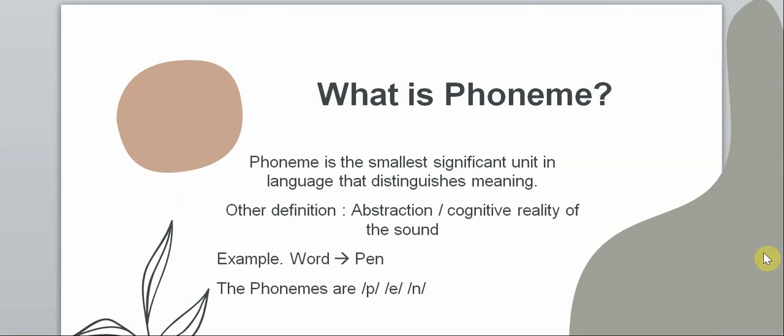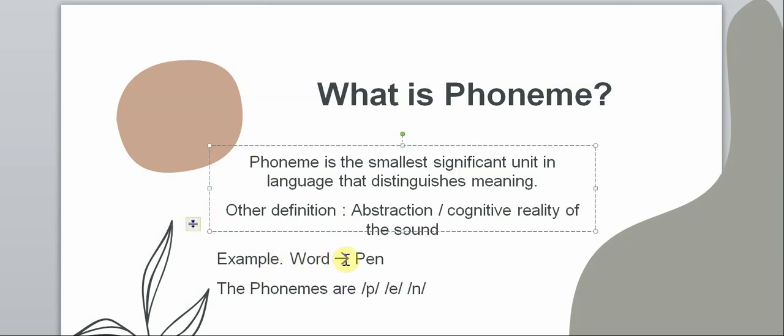What is the phoneme? Phoneme is the smallest significant unit in language that distinguishes meaning. Phoneme could mean a cognitive reality of the sound. So, what is the physical reality of the sound instead? Well, the physical reality of the sound is called phones. It is the existent sound as sound waves, and it can be individually produced, also recognized by the speaker of the language, while the phoneme itself is just a cognitive reality. So it is like an abstraction of the sound.